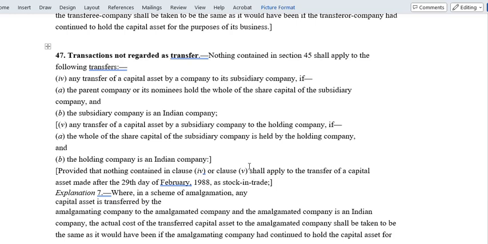Some transactions are not regarded as a transfer. If there is a transfer of a capital asset by a company to its subsidiary company, if the parent company or its nominees hold the whole of the share capital of the subsidiary company and it is an Indian company, okay. Any transfer of a capital asset by a subsidiary company to the holding company, if the whole of the share capital of the subsidiary company is held by the holding company and the holding company is an Indian company. Then in this case also the transactions are not regarded as a transfer.